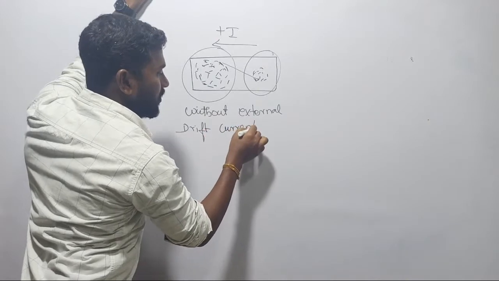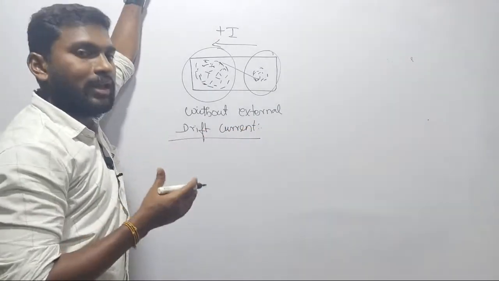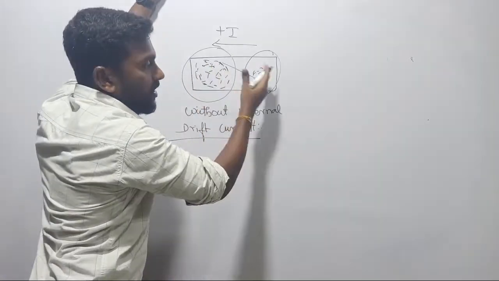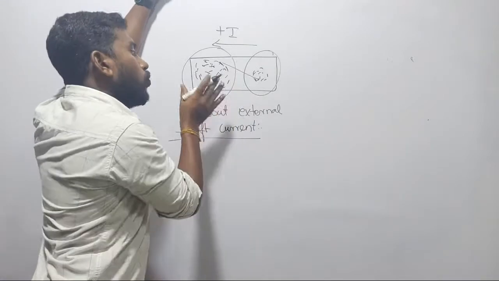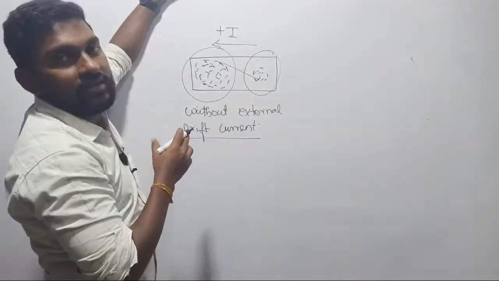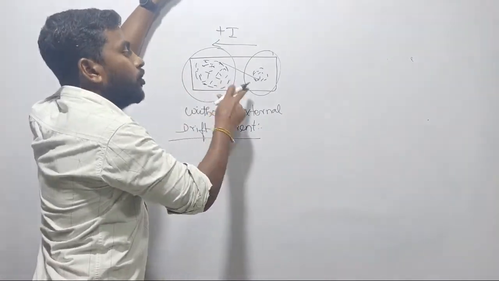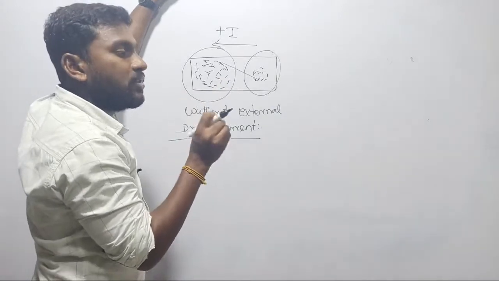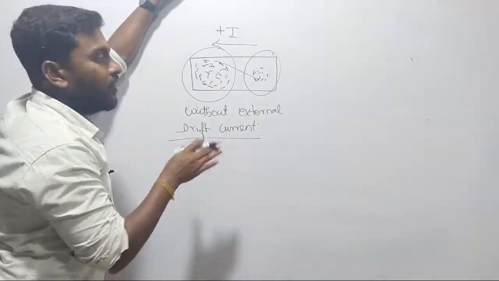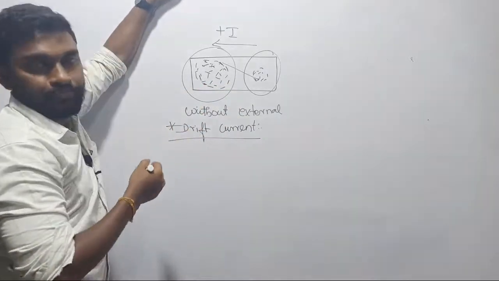Drift current is the internal property of the selected material. If the material is not in an equilibrium state, and one zone has more electrons while another zone has very few free electrons, then electrons start traveling from the high concentration point to the low concentration point. Under this condition, your material will experience some flow of current. That current is simply called drift current.